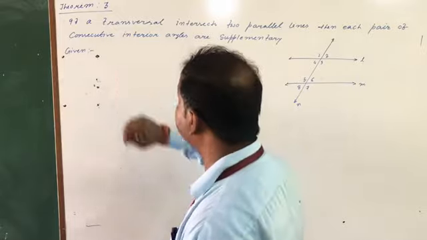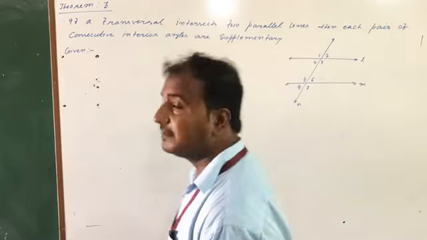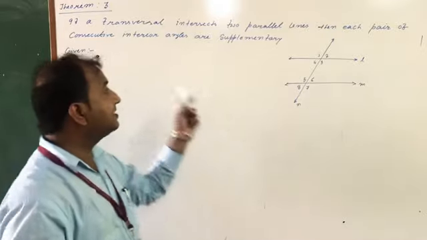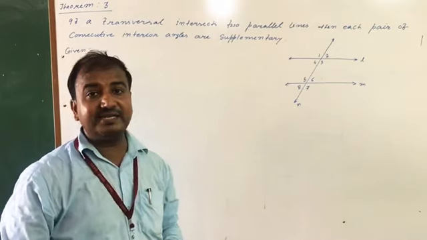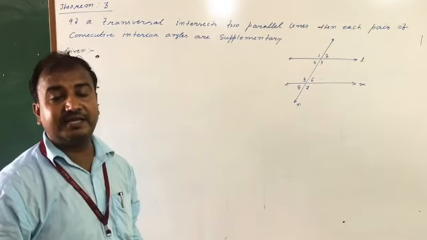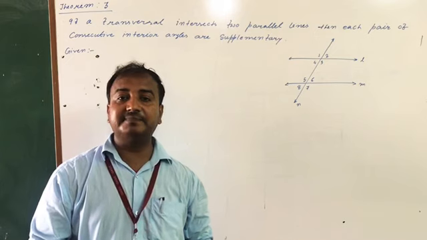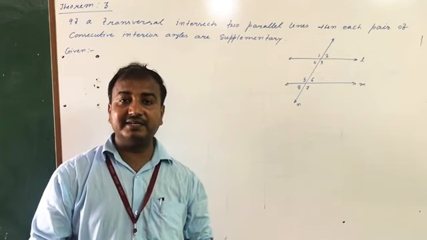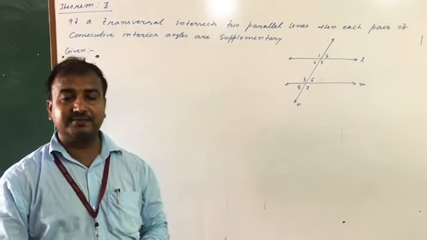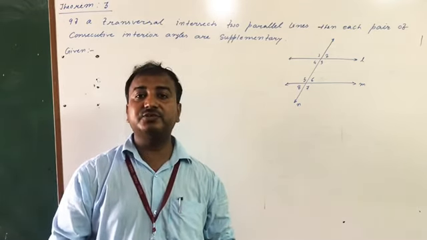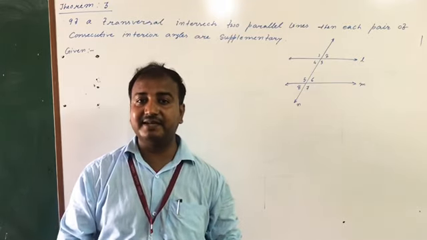The theorem says if a transversal intersects two parallel lines, then each pair of consecutive interior angles are supplementary. Already we had discussed supplementary angles and complementary angles. What are supplementary angles? One more time I am going to discuss. Two angles whose sum is 180 are known as supplementary angles.